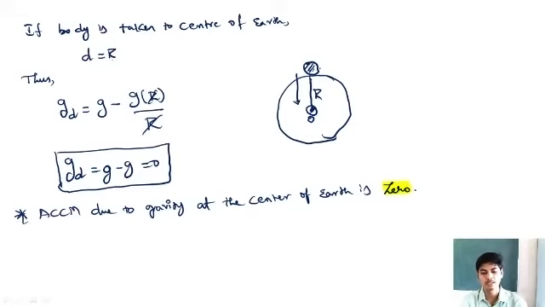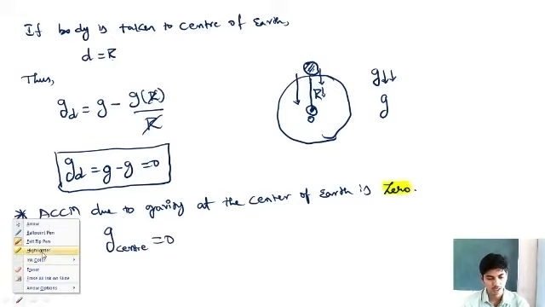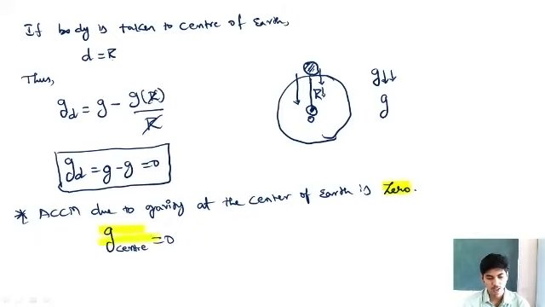My point is, as you start taking the body into the Earth, the acceleration due to gravity goes on decreasing, and once the body reaches the center of the Earth, the acceleration due to gravity becomes 0. Right?